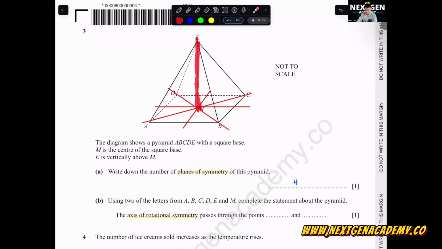That means it is based on this. Imagine this is like the fixed point. Then you base on this, you keep turning. You turn. So the points are E and M. E and M. That's all.